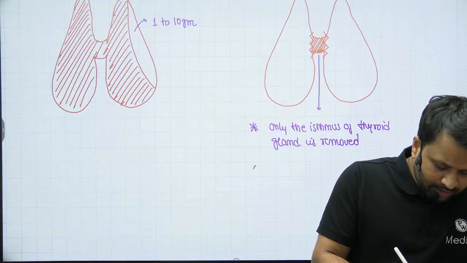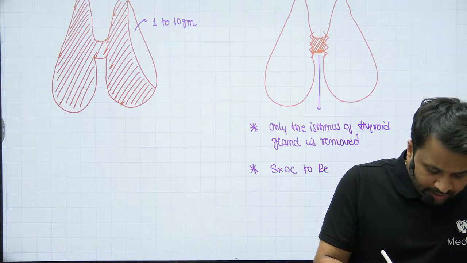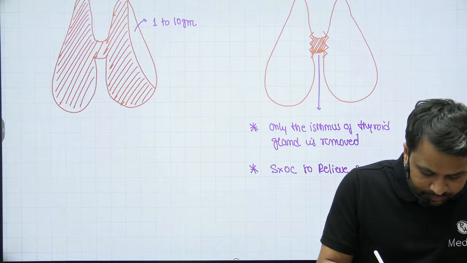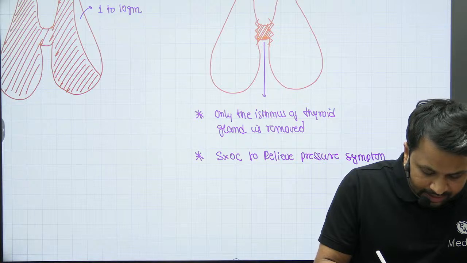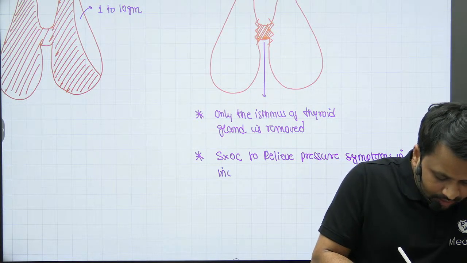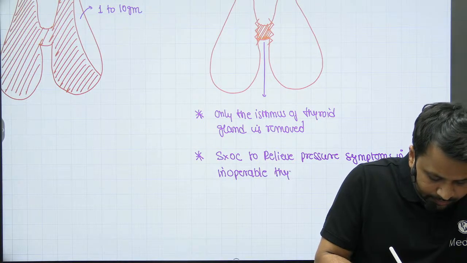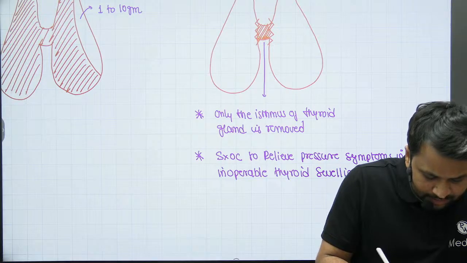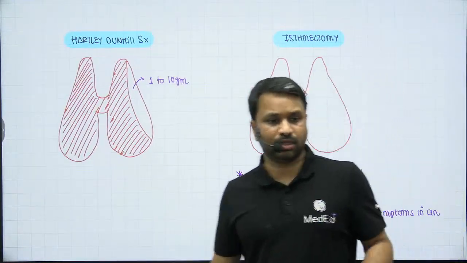Isthmectomy is now currently considered to be a surgery of choice to relieve pressure symptoms in an inoperable thyroid swelling. In an inoperable thyroid swelling, this is what we do, isthmectomy, right?